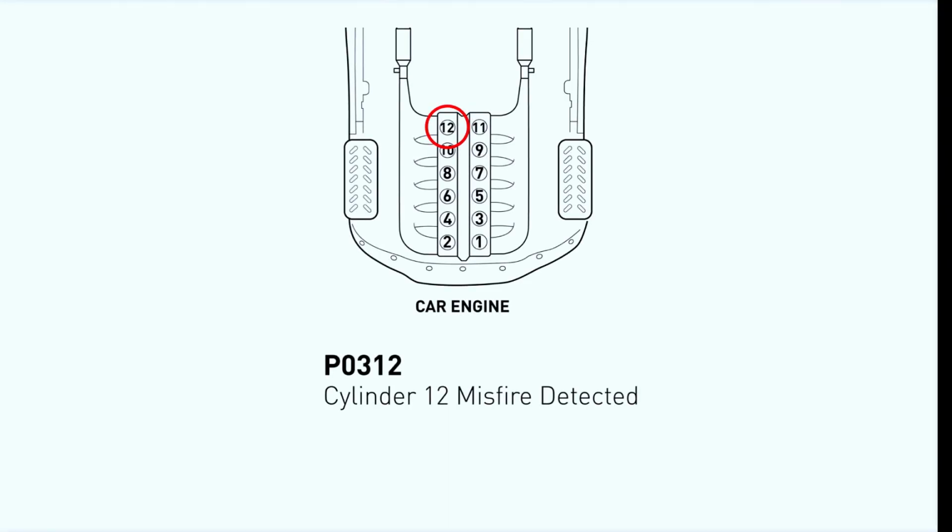The P0312 code is a generic OBDII trouble code that indicates a misfire has been detected in cylinder 12. Now, depending on your vehicle, you might not have 12 cylinders, especially in smaller engines. So, this code is more relevant for V12 engines. Misfires can be caused by various issues, so we'll cover the most common ones and how to fix them.